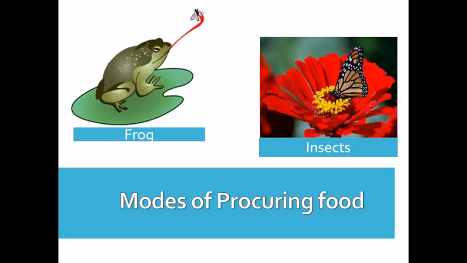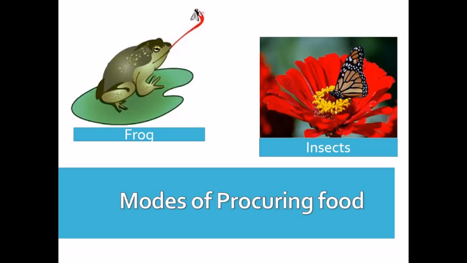Now here we'll discuss the modes of procuring food in frogs and insects. First we'll discuss frogs. Do you know that a frog has a long and sticky tongue? Yes, it catches its prey with the help of its long sticky tongue. When an insect comes near the frog, it pushes out its sticky tongue and catches the insect. So in this, the mode of procuring food is different.